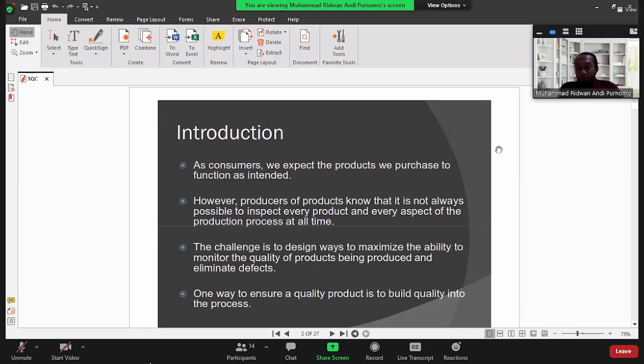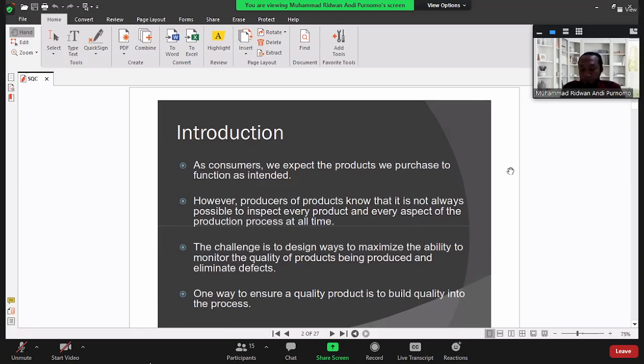Instead of checking the final products after they are produced, it's better for us to make sure we build quality into the process. When the production process is good, then we believe the product will be good as well. So that's the challenge: how to build quality to be embedded in the process, so that the production process can produce good products.